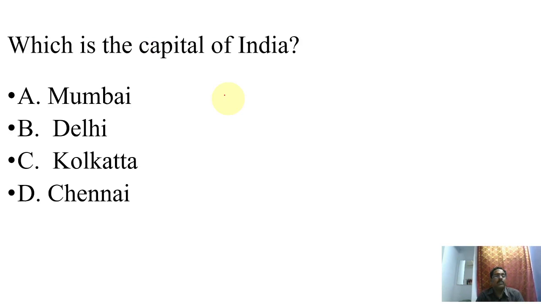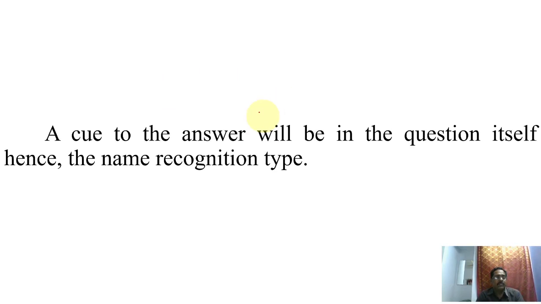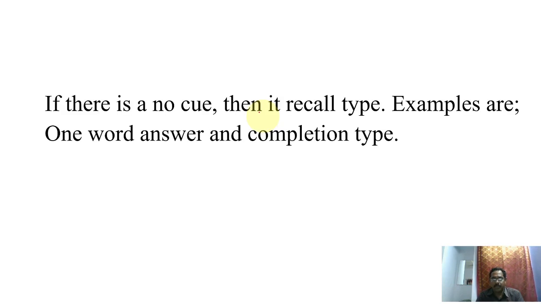Those questions which give cues. The example is like this: which is the capital of India? So four options are given. From the four options, we have to choose the best one. So a cue to the answer will be in the question itself. Therefore we call it a recognition type.